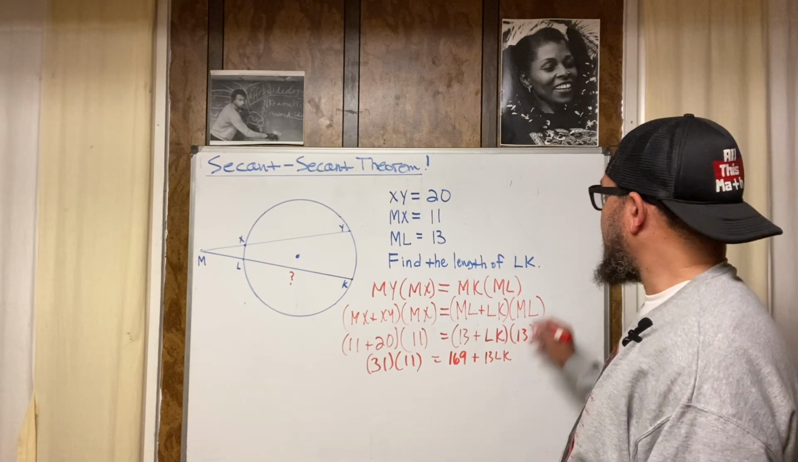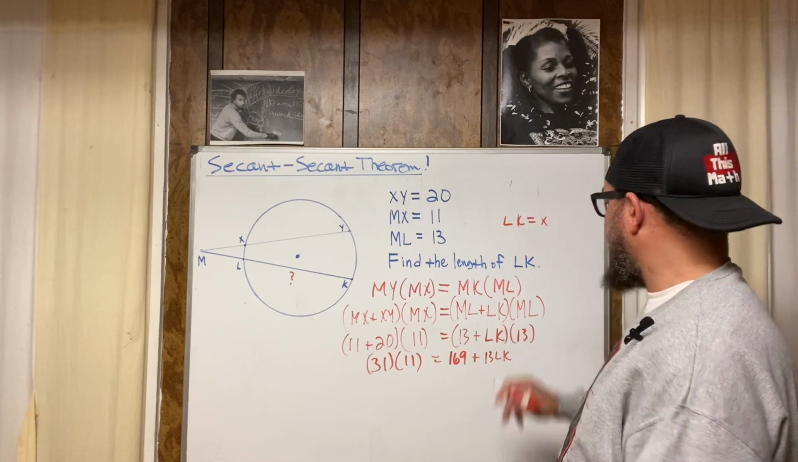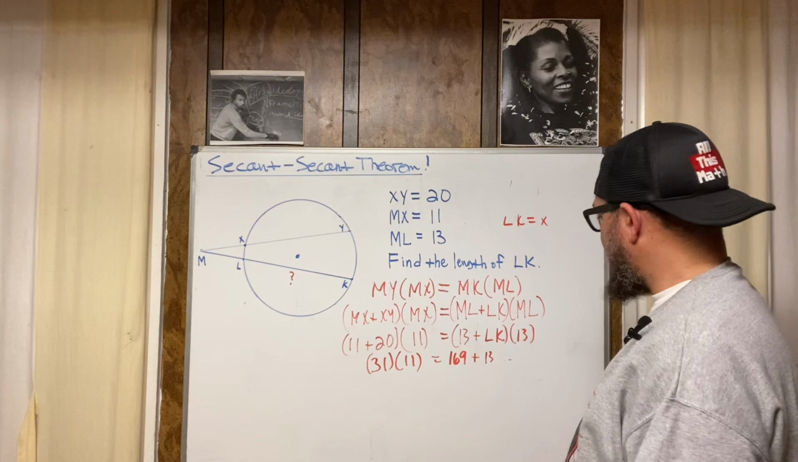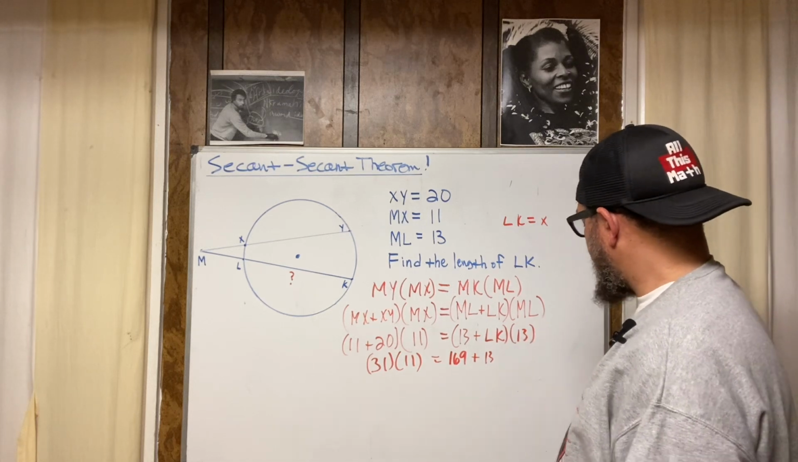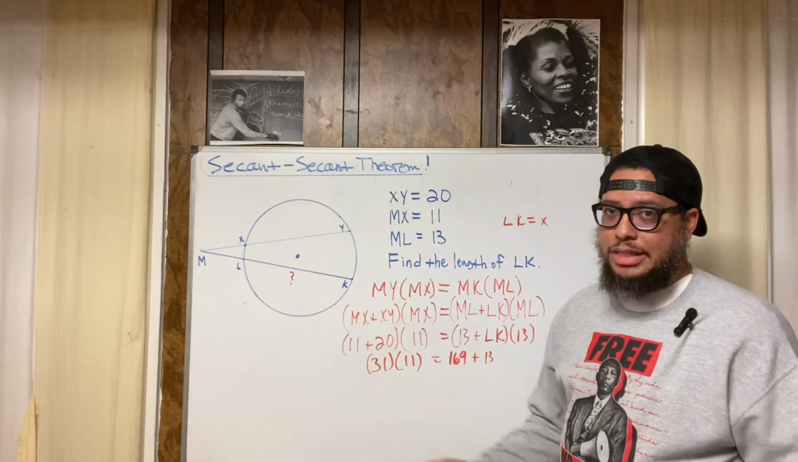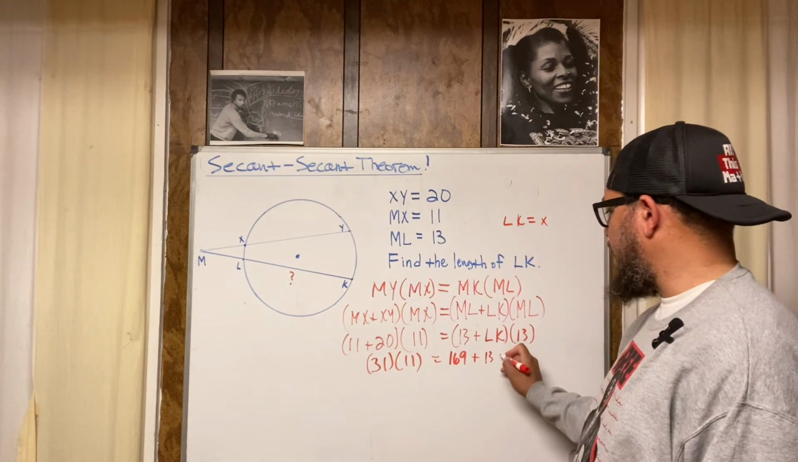All right, so then we got 13 LK. Why am I using LK? Now we're about to do this. So LK, we're gonna call that X. We're gonna let X equal LK, because I don't want to just use two letters. You know what I'm saying? That might confuse things. So let's say LK is equivalent to X because it's our unknown value, right? LK is our unknown value, so we're gonna call that X.